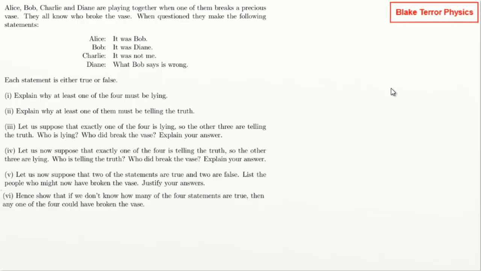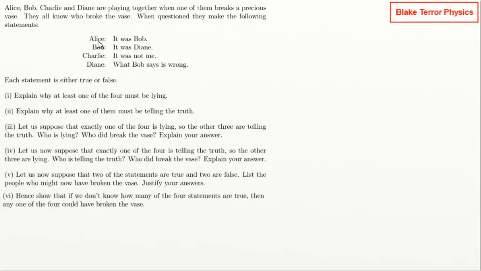Hello, this is question 6 from the 2011 MAT. A, B, C and D are playing together when one of them breaks a precious vase. They all know who broke the vase. When questioned, they make the following statements. Each statement is either true or false. Explain why at least one of the four must be lying.